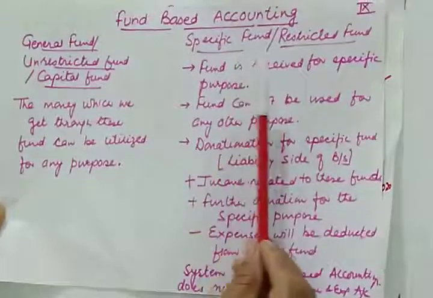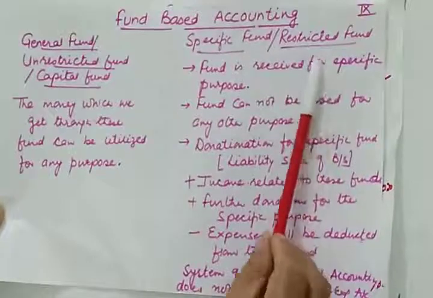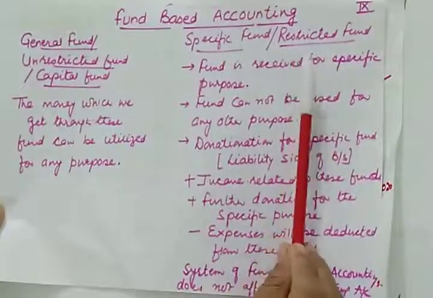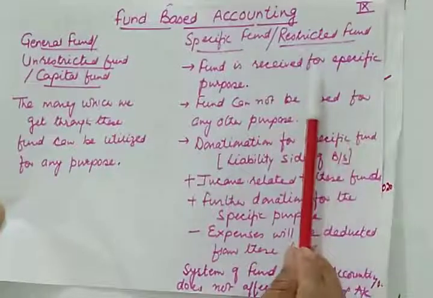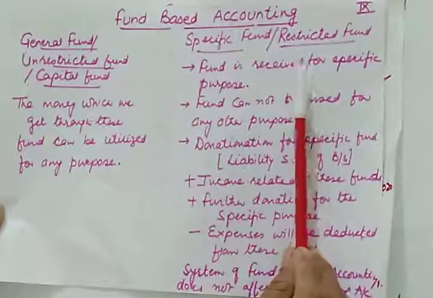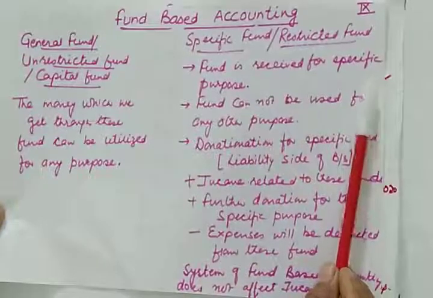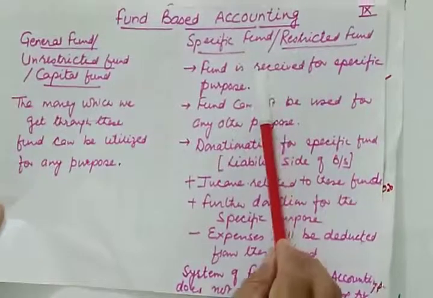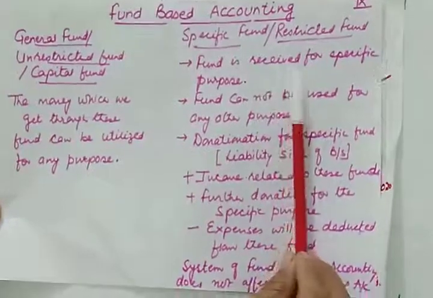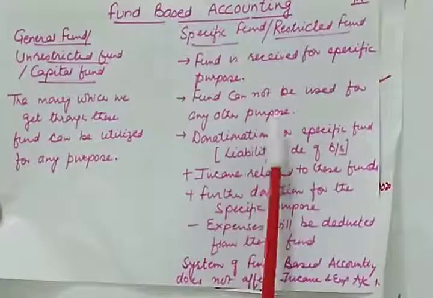So basically you will be having a specific fund or restricted fund. As the name suggests, restricted means it has limited uses. What kind of limited uses? The uses for which it is received. Like a tournament fund cannot be used for distribution of prizes, or a building fund cannot be used for a tournament. It has to be used only for the purpose for which it was received.